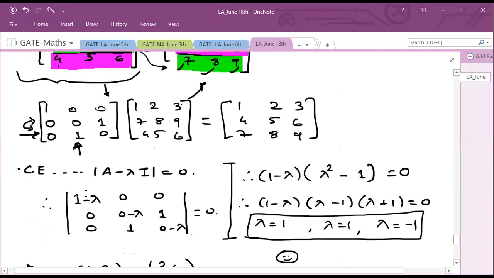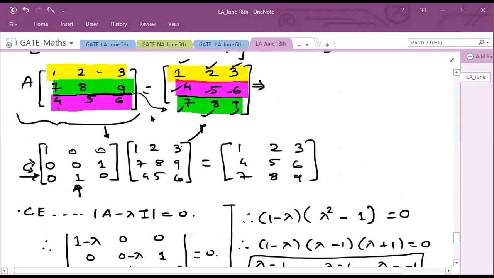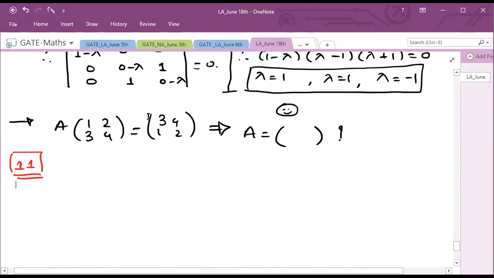Tell me, here your second and third rows were being interchanged. [0 1; 1 0], isn't it? You just have to interchange the same rows in the identity matrix. Is it clear? Okay.